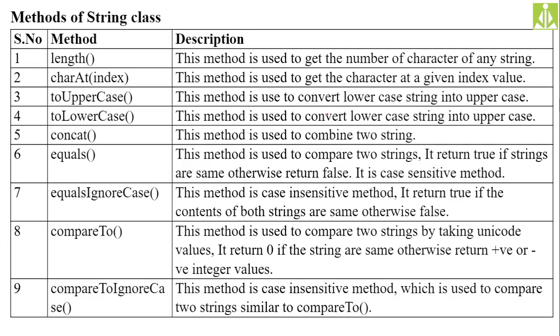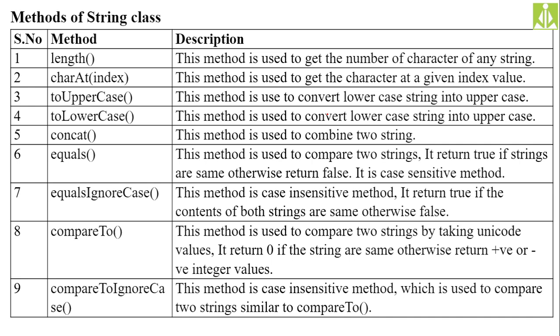To demonstrate the methods inside the string class, we have a program, and in your notes you can refer to that program. Whatever methods we have here, we are demonstrating. Create a string class object with some string assigned to it, and then perform all these operations on that string. It is very easy.